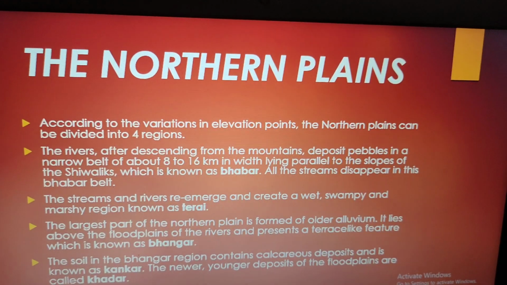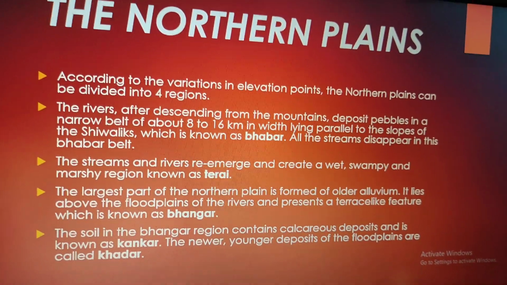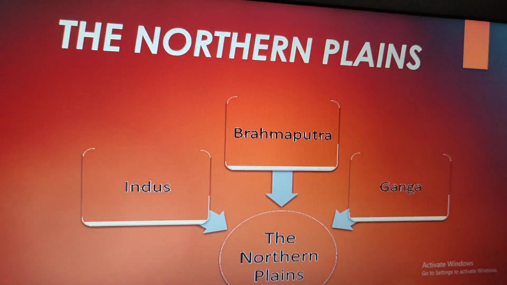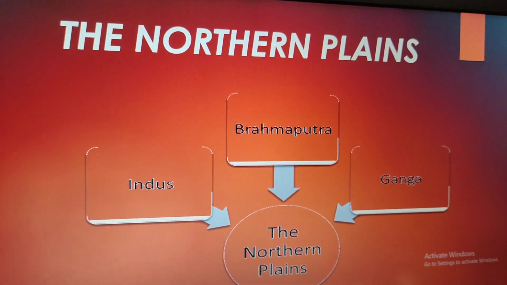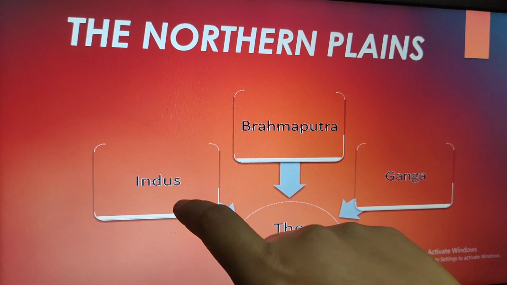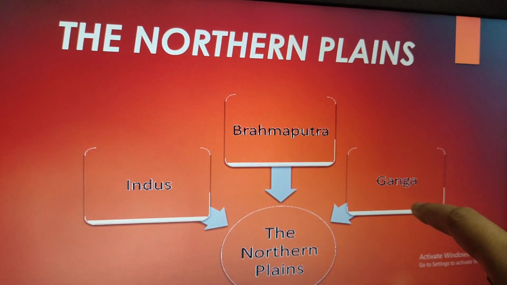The newer, younger deposits of the floodplains are called Khadar. Now, the northern plains of India have been formed by the three major rivers, the Indus, Brahmaputra, and Ganga.